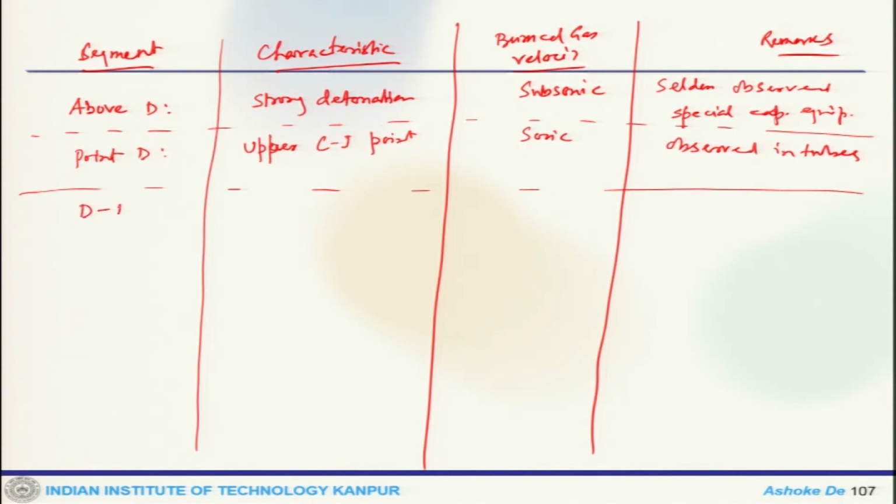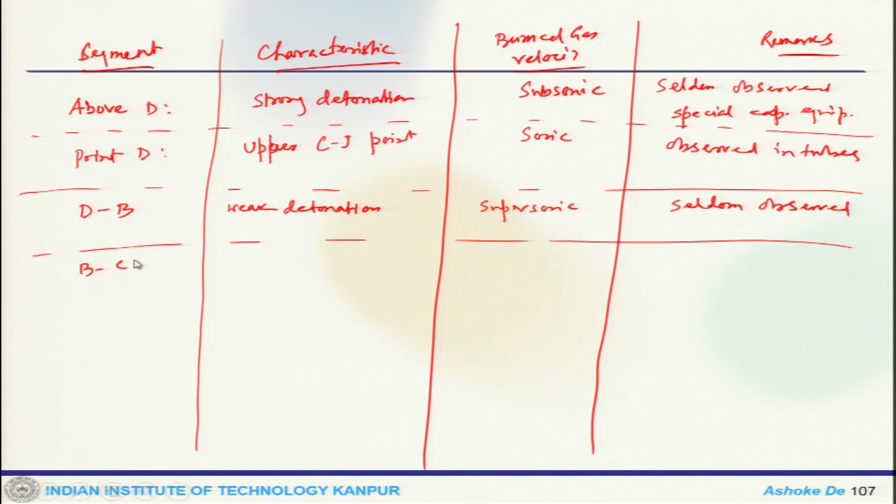Now, the segment DB is weak detonation, here the speed is supersonic. This is also seldom observed.